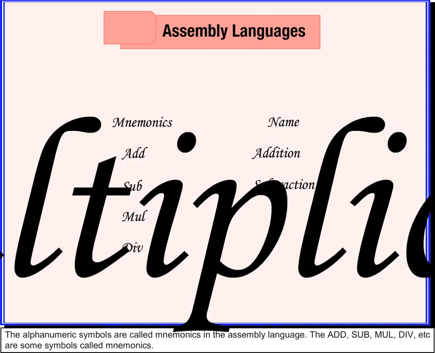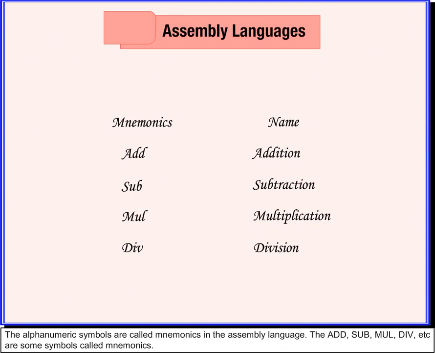The alphanumeric symbols are called mnemonics in the assembly language. The add, sub, mul, div, etc. are some symbols called mnemonics.